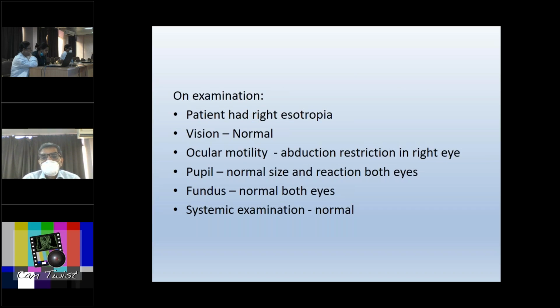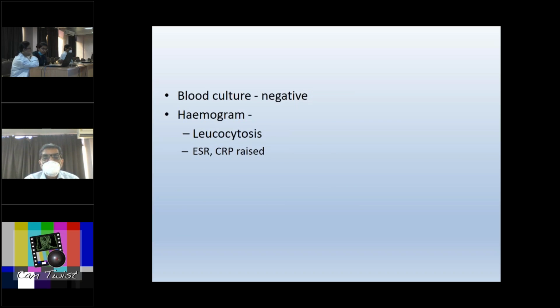So on examination, the patient had a right inward deviation of the eye. The vision was normal. Ocular motility showed restriction of abduction in the right eye. The pupillary examination was normal, fundus was normal in both eyes, and his systemic examination was normal. The blood culture came out to be negative, while the hemogram showed leukocytosis and his inflammatory markers were raised. It is to be noted that the inflammatory markers were also raised in the first 2 patients that we had discussed.